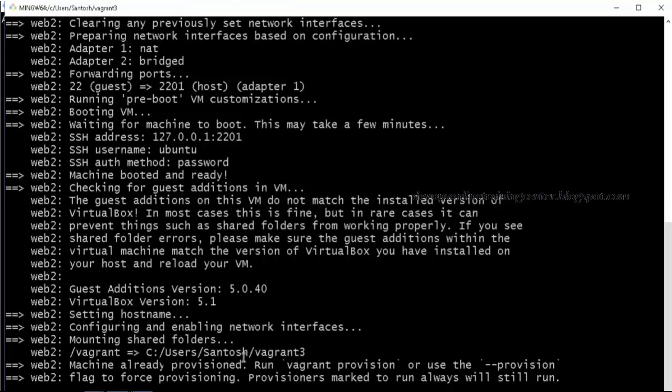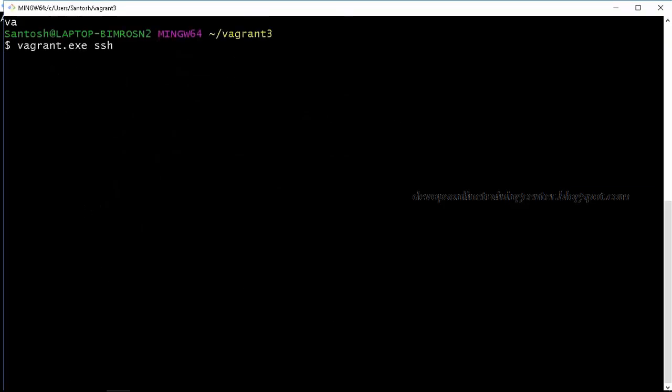Okay, so let me see if I have it running. So this is Ubuntu client. So let me see if it is installed. So what is the IP address?